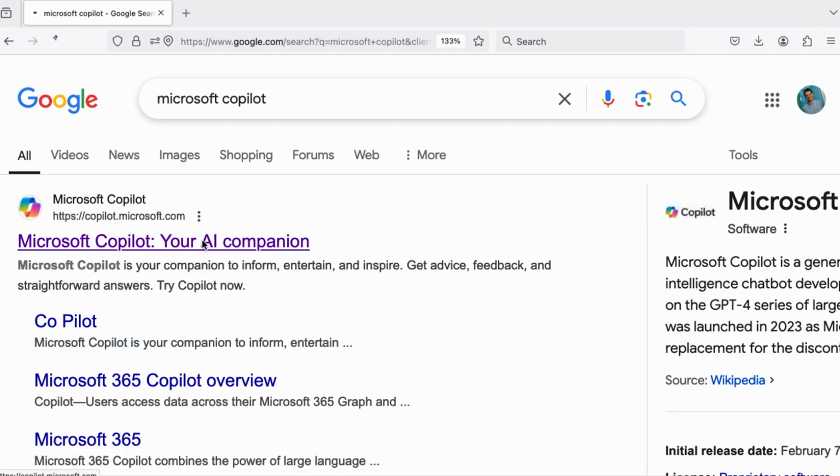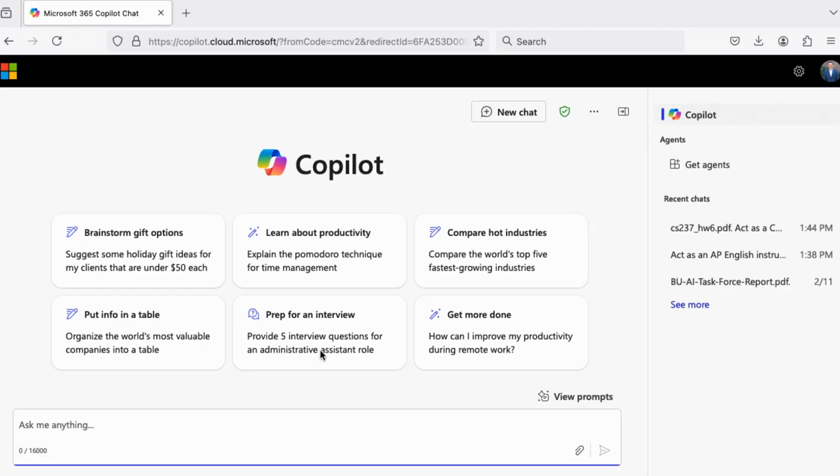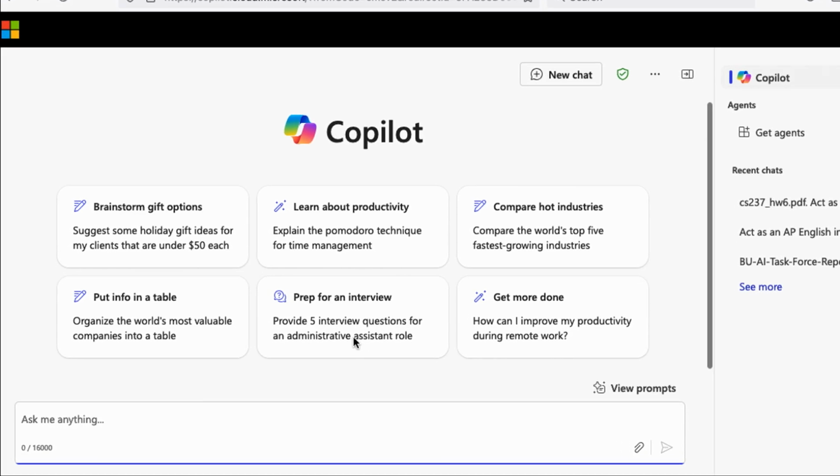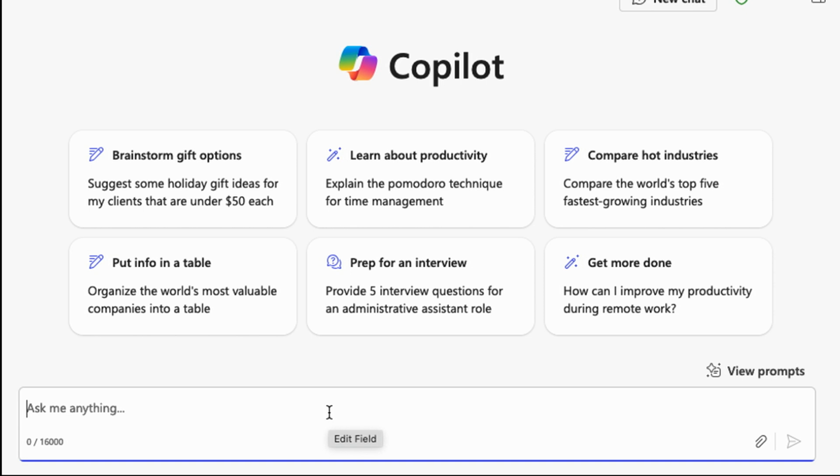All right, so to get there, what I've done is just typed Microsoft Copilot into Google. I click through. I'm going to use the work version. This is what I recommend. And now I'm inside Copilot. There's a little bit of clutter here, but we're going to be looking at the bottom part of my screen, which is the prompt window where Copilot's saying to ask me anything. And indeed, you can ask it anything.